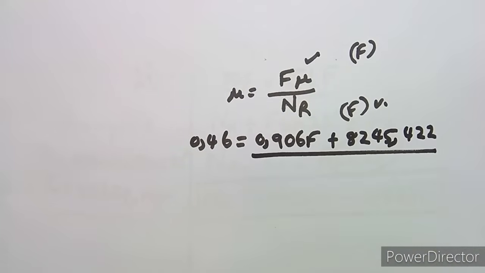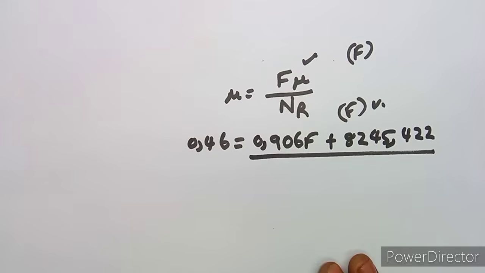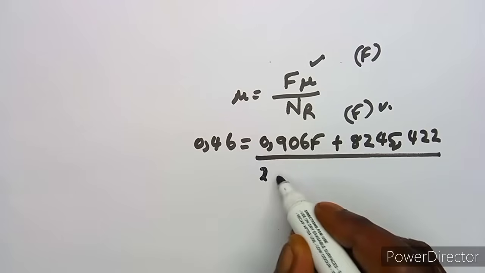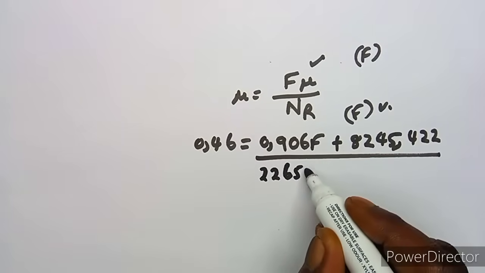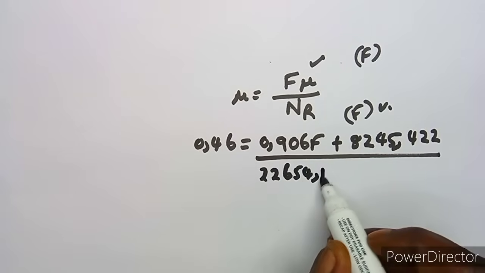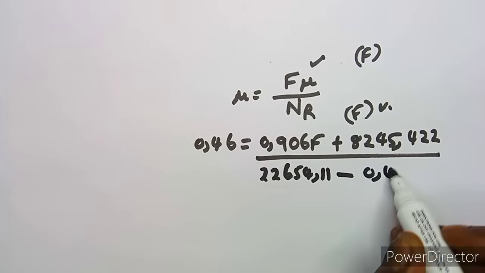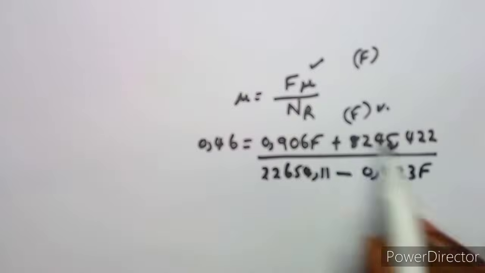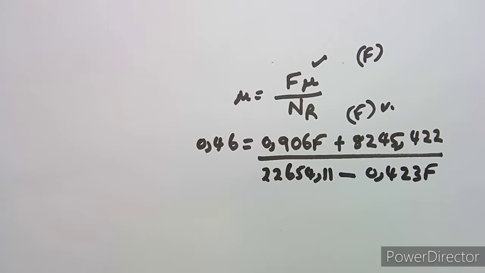So the normal reaction, this is the one that we have down here. That's our normal reaction. So you have to substitute this as it is, which is 22654,11 minus 0,423F. So guys, it's not like you are going to have it like this always, that this one is going to be minus and this one is going to be plus. No, it changes, it depends on the diagram.